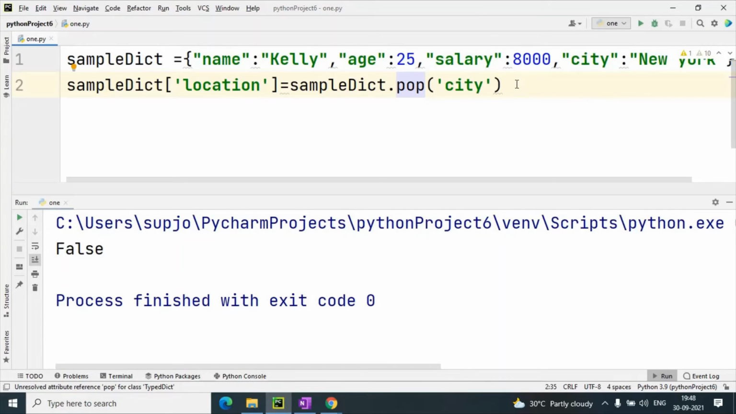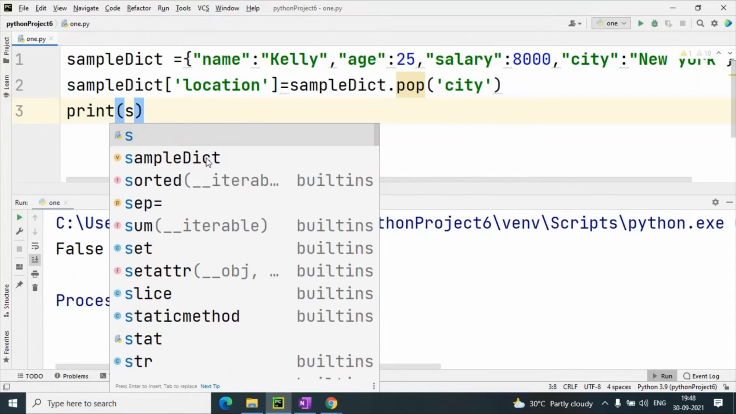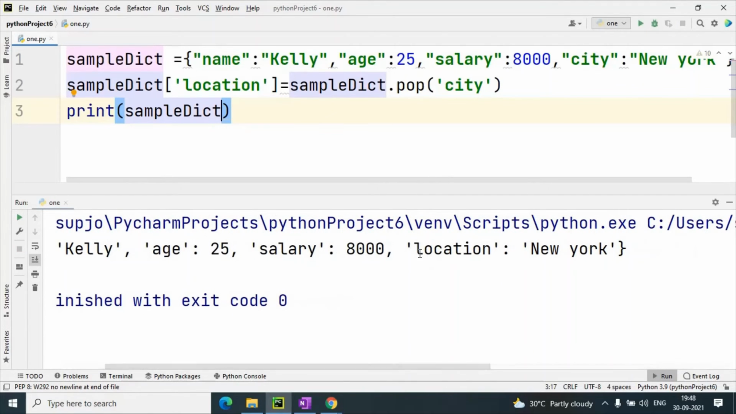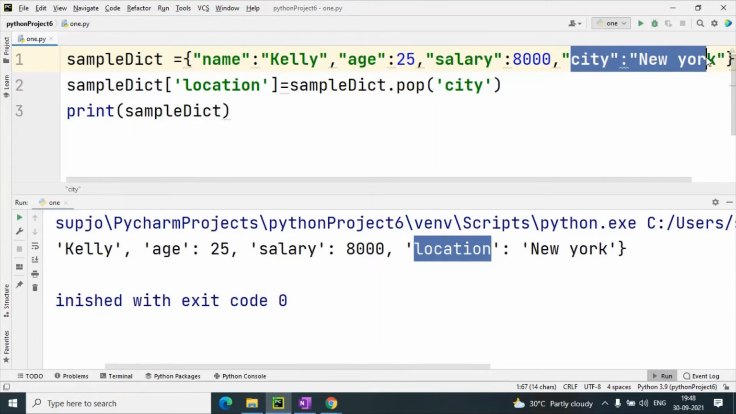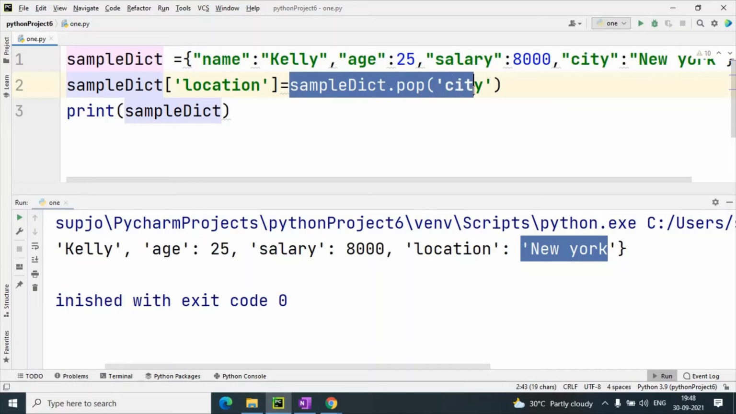That is New York. After writing this code, when I print sample dict, it will give the location here, because now this city is removed, and now location key has come with the value New York. Now how did New York come in it? New York came this way because we removed this using pop function, and the beauty of pop function is that it will return also. So it will return the key value, that is New York, and this is assigned to the location. Understand?